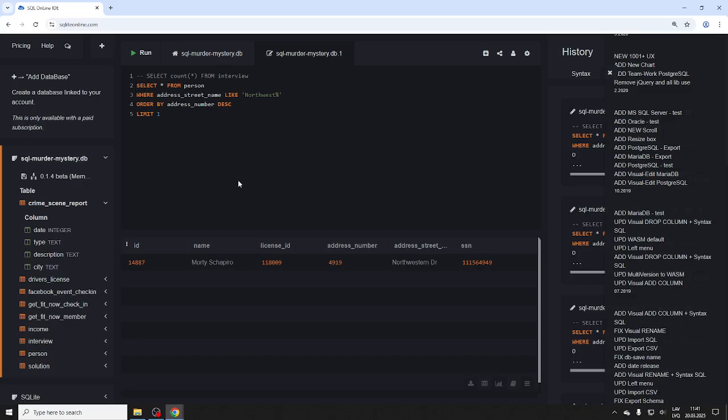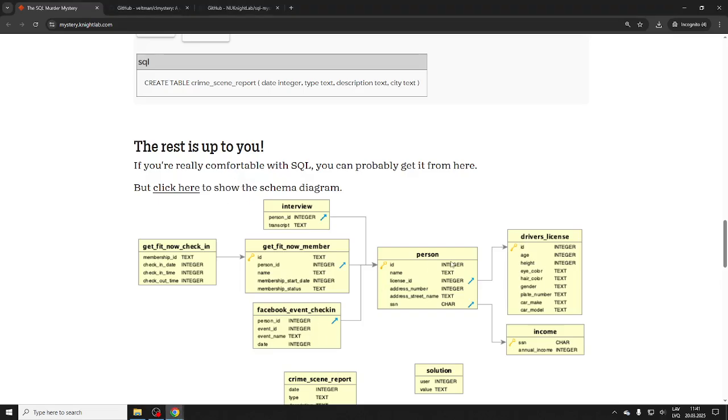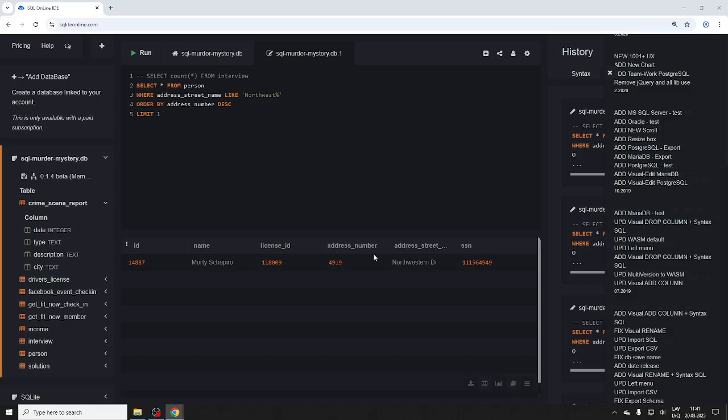But what we could do is actually insert this inside another query. Basically make a subquery, right? So we want the actual interview where person ID, and that's from person. So this is select ID, not the whole row, we want just a single number. So this part here is gonna give us an ID. So hopefully now let's take a look at this. So select all from interview, right?